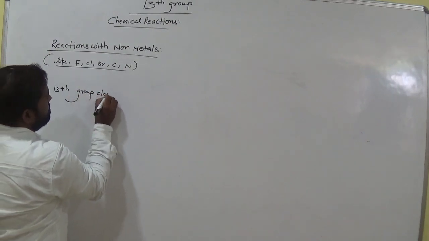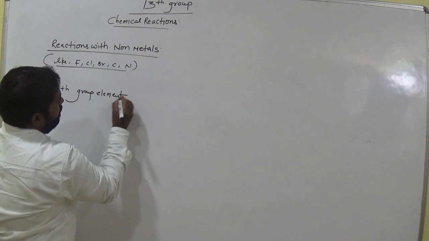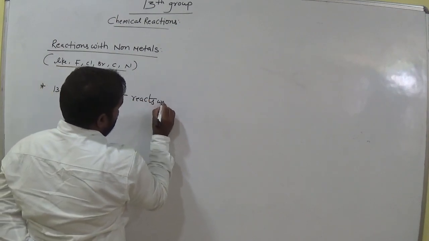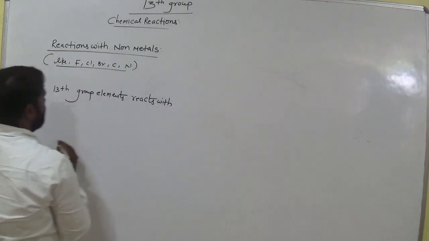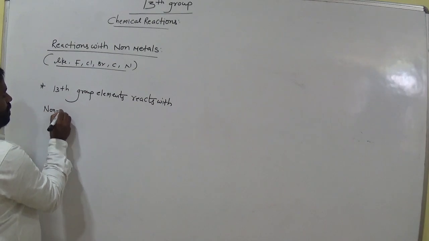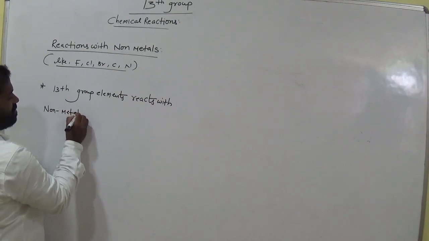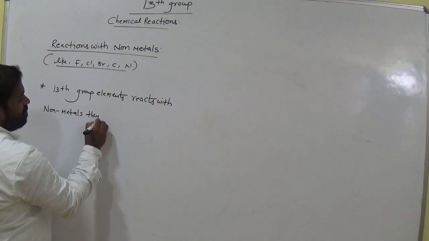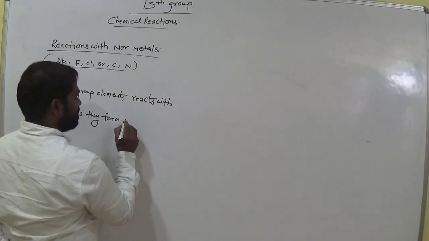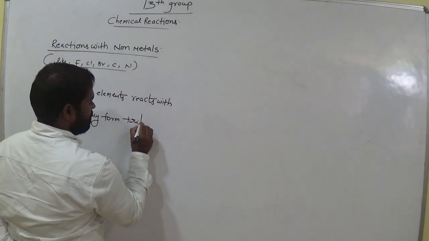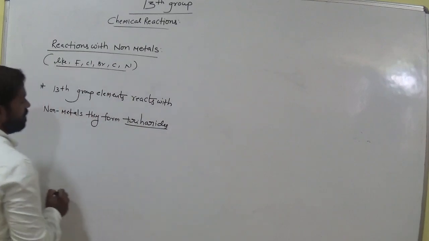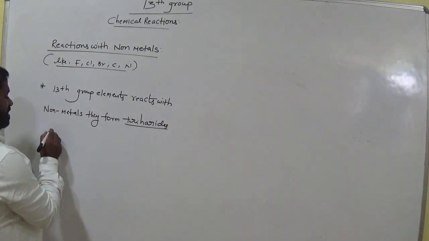Thirteenth group elements react with non-metals. They form trihalides. Okay, let's see the example.